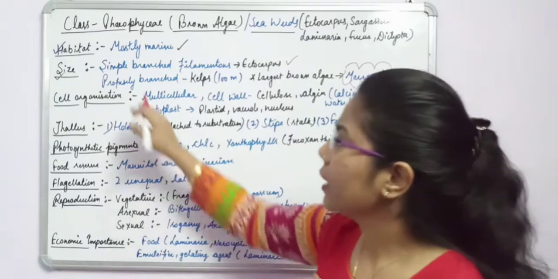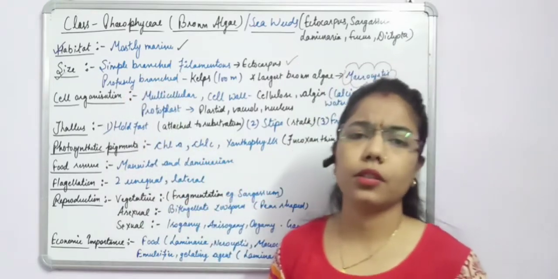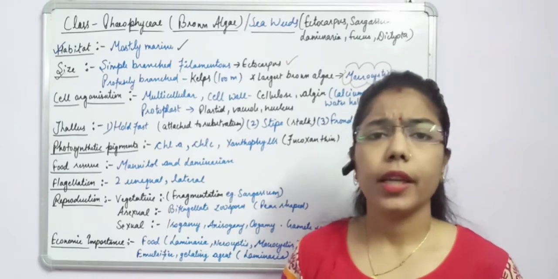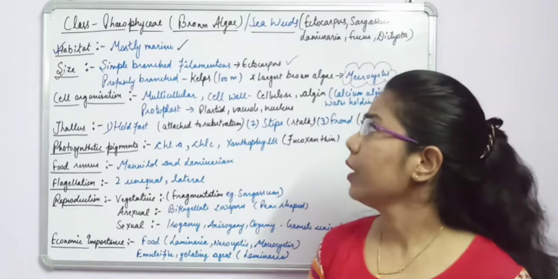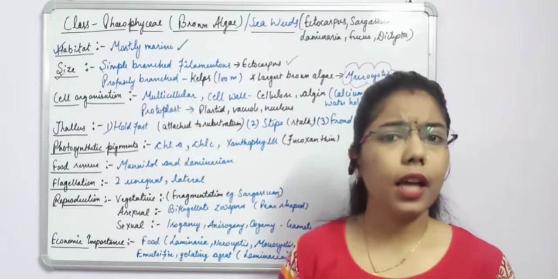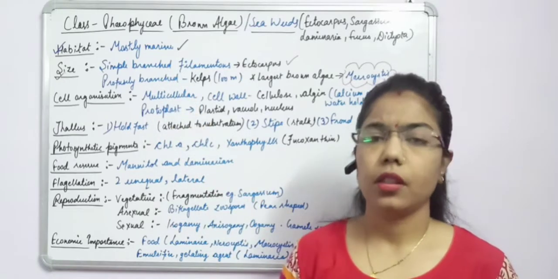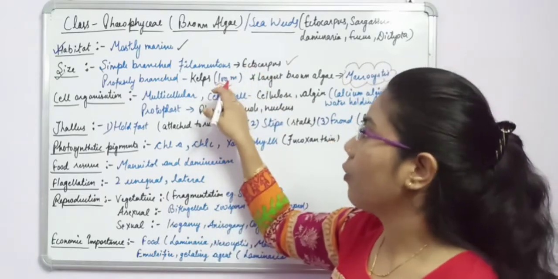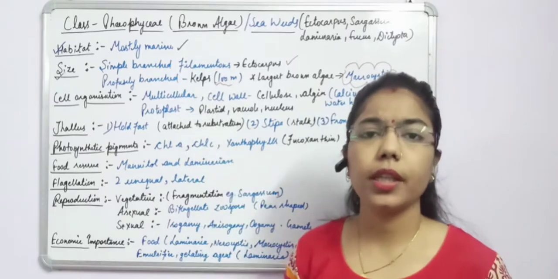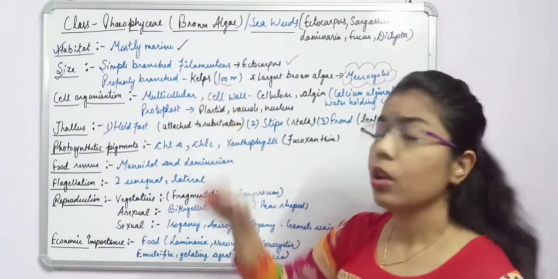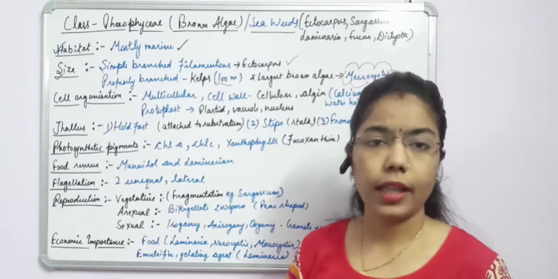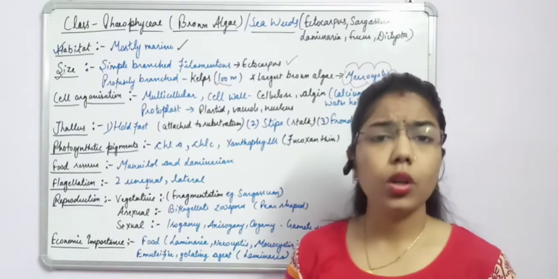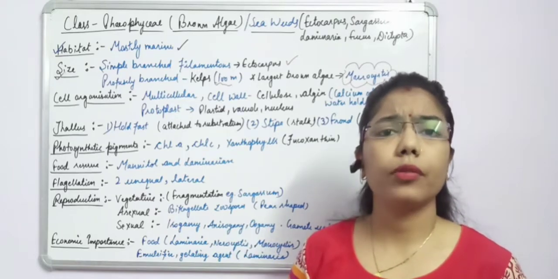Now these algae can be profusely branched, which means branching is more. If branching is more, then it can attain a height of several meters. Here we have mentioned that some of the algae are up to 100 meters in length. Just imagine how long these algae are, and they are found in water, so they have to reach up to the surface of the water.